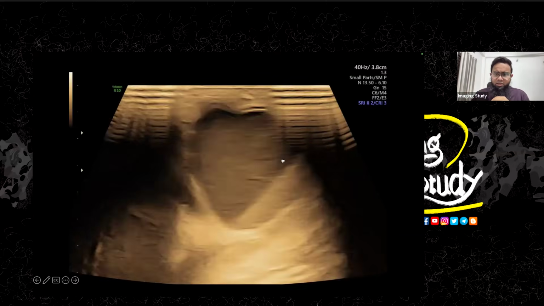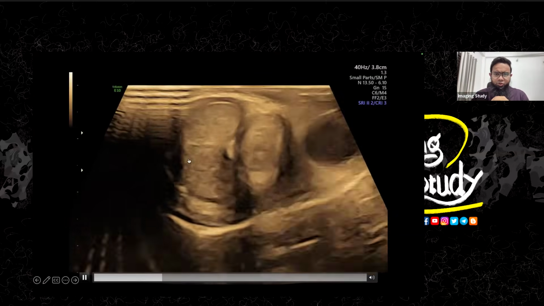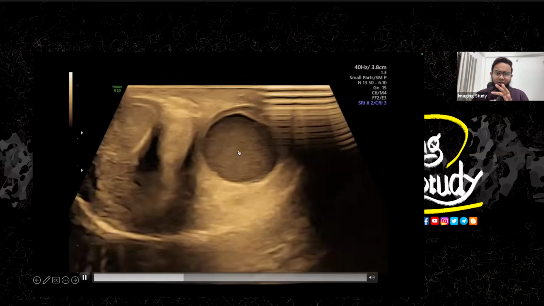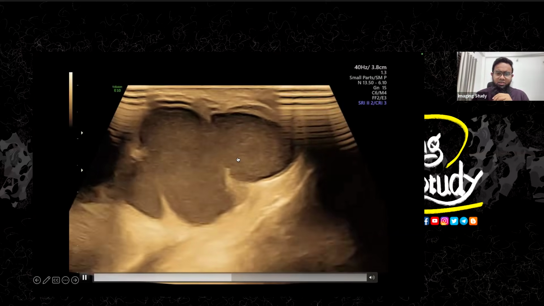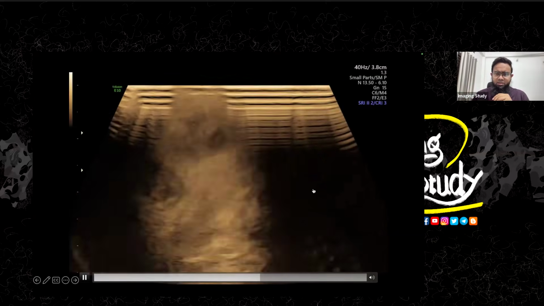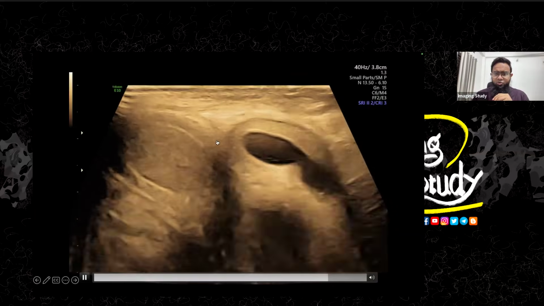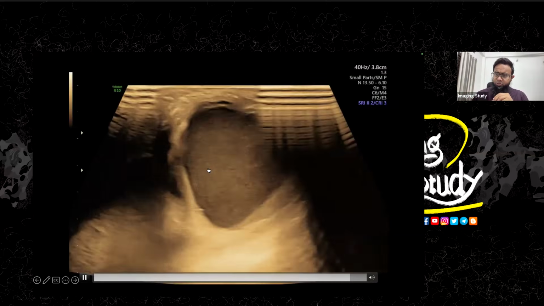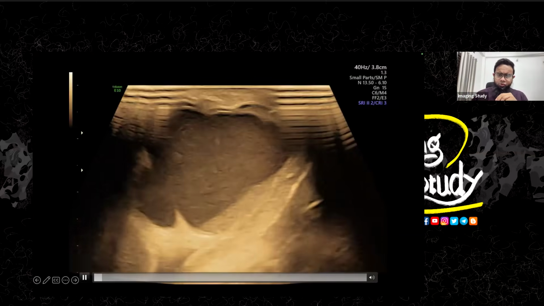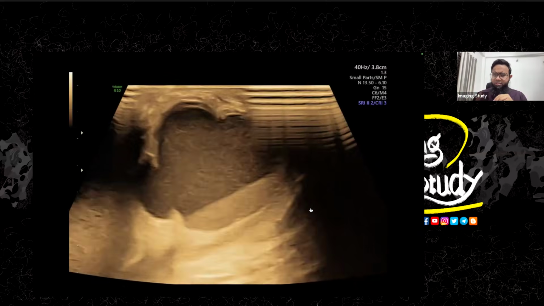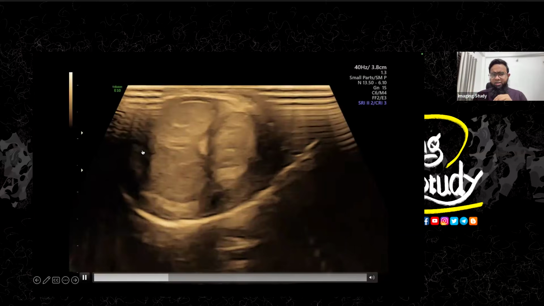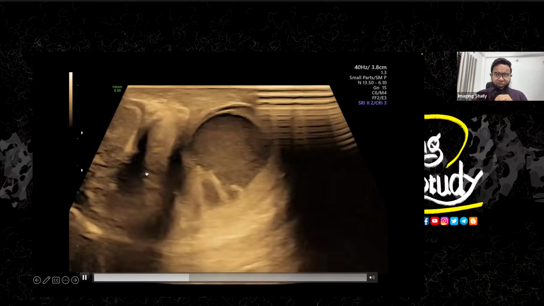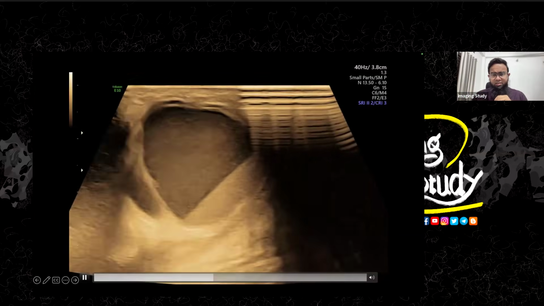So here you can see, this is the corpus spongiosum. So it is in the lower part, I think. So you can see internal debris, some sediments, and this is the dilated urethra within the corpus spongiosum. So that means this lesion is compressing the corpus spongiosum here. That's why you are getting the urethral dilatation. Proximal urethra is getting dilated.